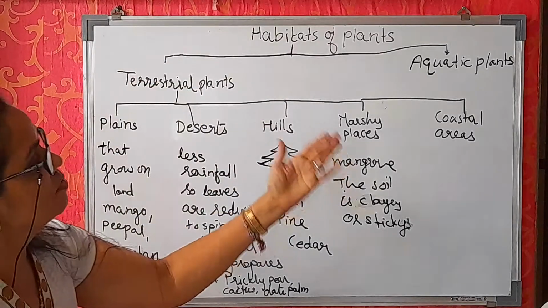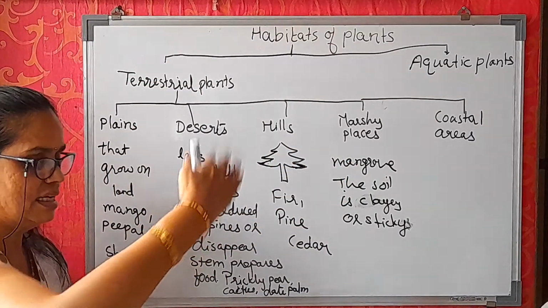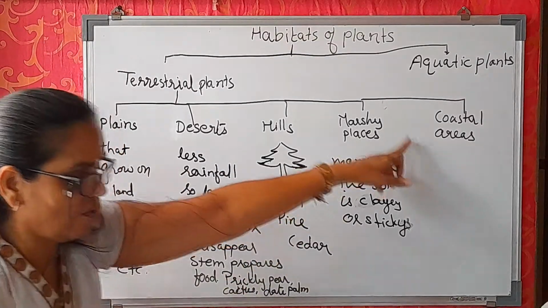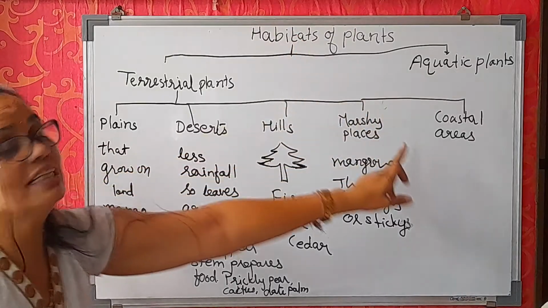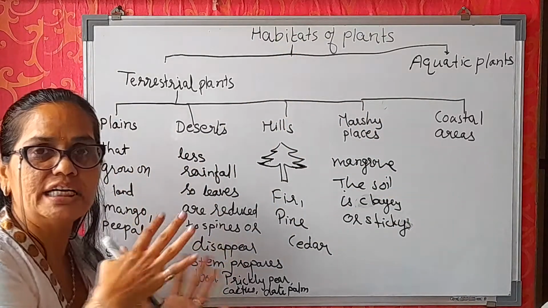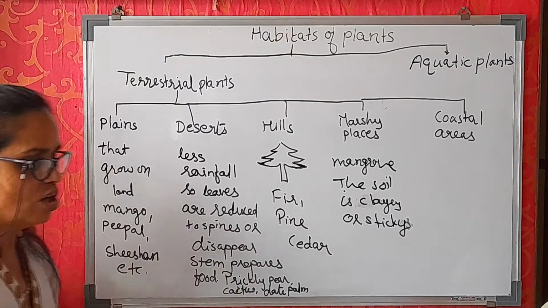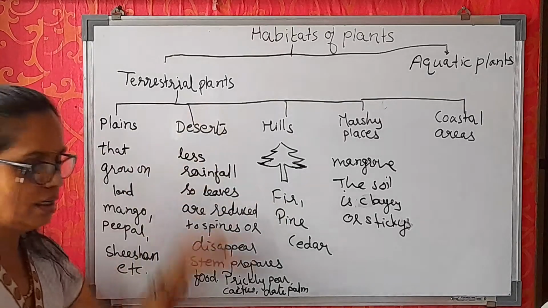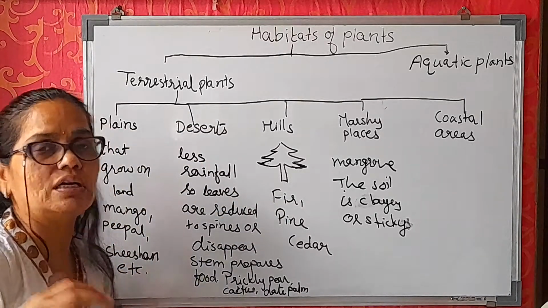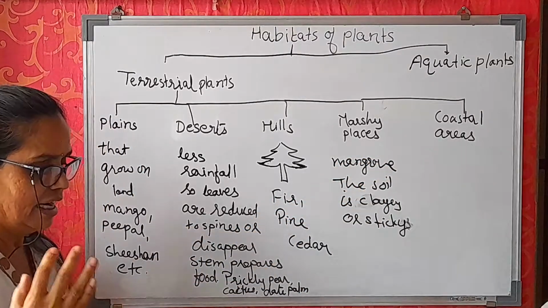Now, last, we will see about coastal areas. Coastal means near the water side. So, they have hot and wet climate. वहाँ पे climate कैसा आता है? Either it is very hot or it is wet climate. So, trees are adapted to grow in the presence of salty water. Here near the coastal area, the water is salty, right?